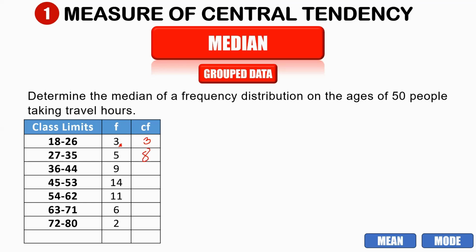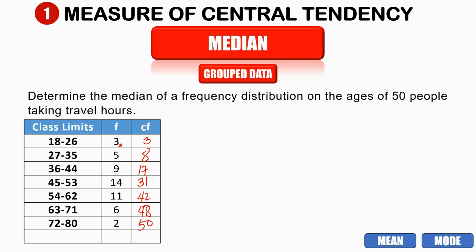Next, 8 plus 9, that is 17. So 17 plus 14 is equal to 31. Okay, 31 plus 11, that is 42. Now plus 6, we have 48, and 48 plus 2 is 50. So that is our cumulative frequency.